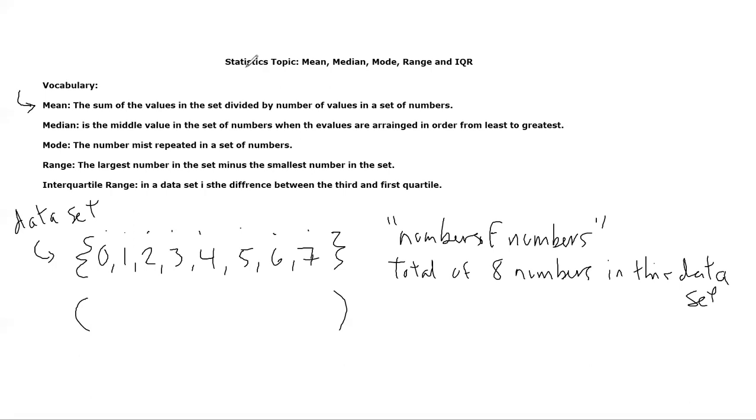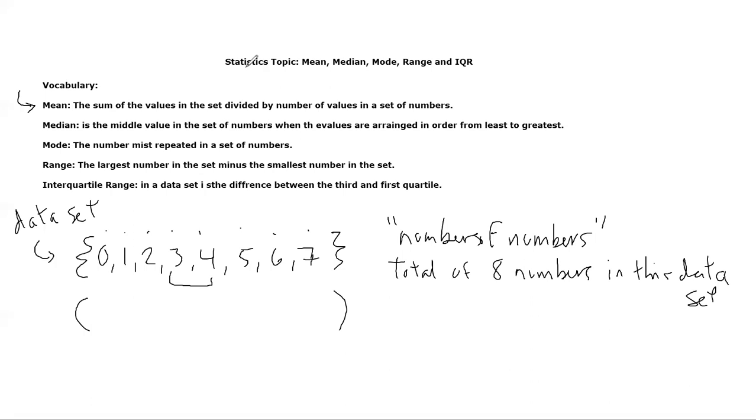Median is different from mean, and we're going to see the difference in a bit. But just know that median sounds like the word middle, and that's because that's where it's derived from. It's specifically referring to the number that's at the center of this data set. There's always a number in the center, even if there's an even number of numbers. Like for example, here there's 8, and if there's 8, there's going to be 2 numbers kind of fighting for the center. We can just take the mean of those two numbers, and we have our ultimate median.